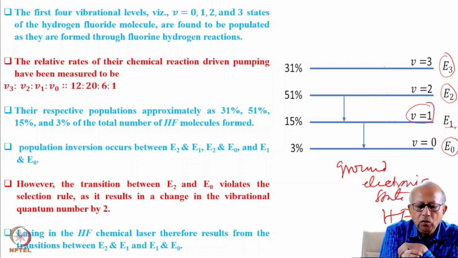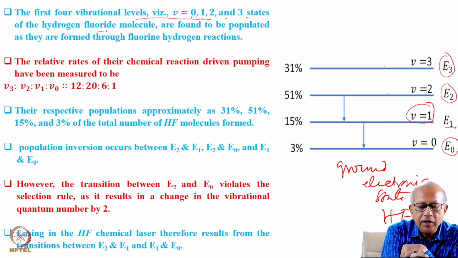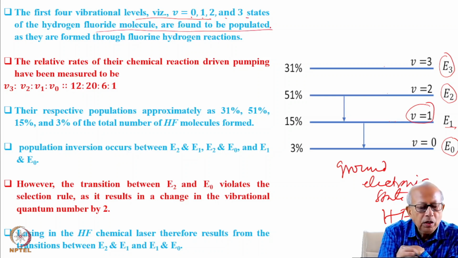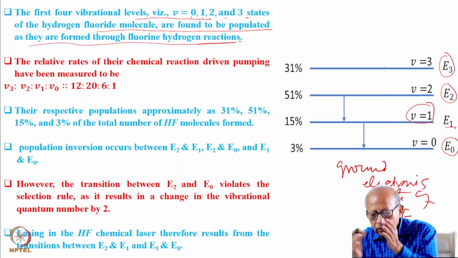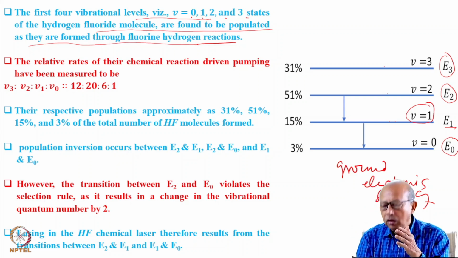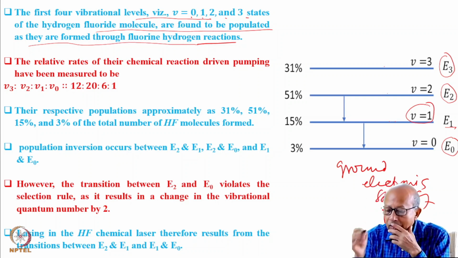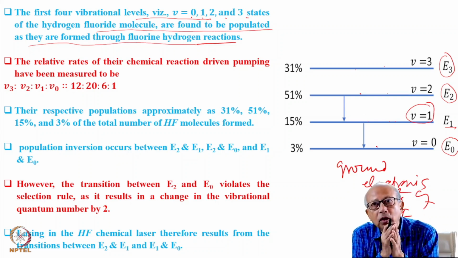So the first four vibrational levels, namely of vibrational quantum number 0, 1, 2, and 3, of the hydrogen fluoride molecules were found to be populated as they are formed through the fluorine hydrogen reaction. In actual practice, once the HF molecule is formed, these four vibrational states have been found to be populated mostly.